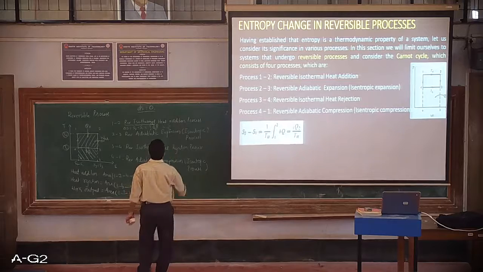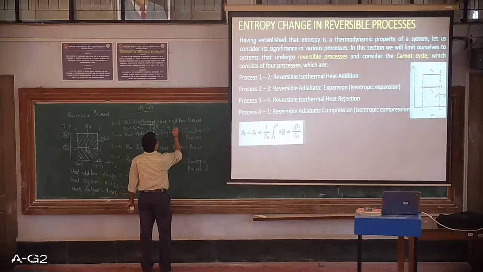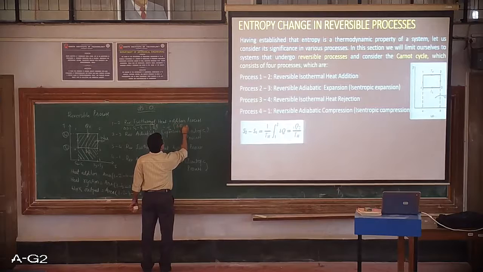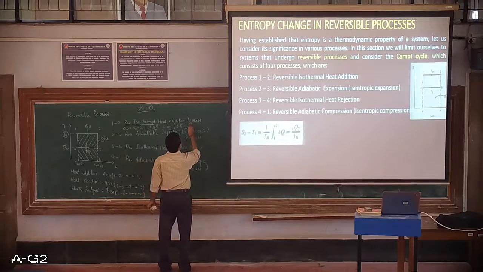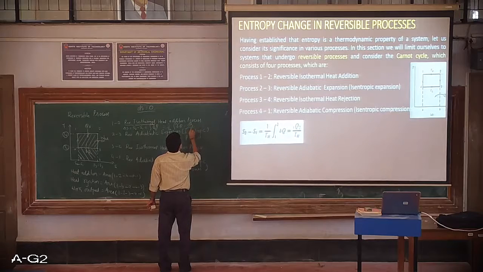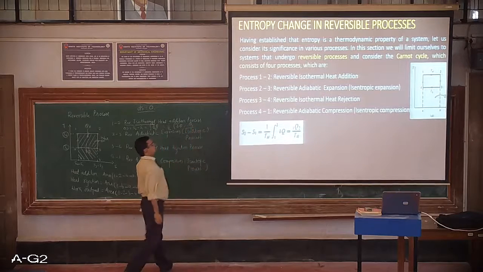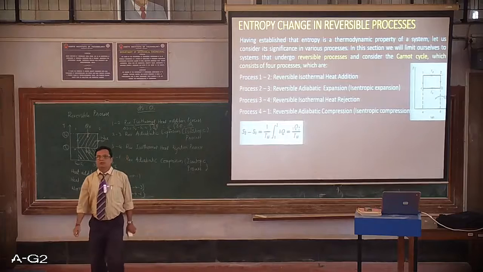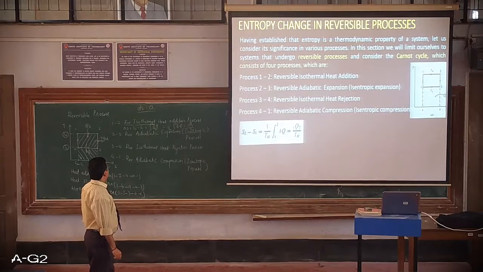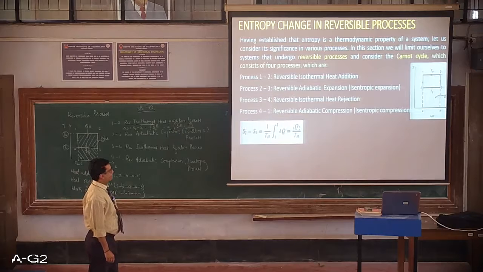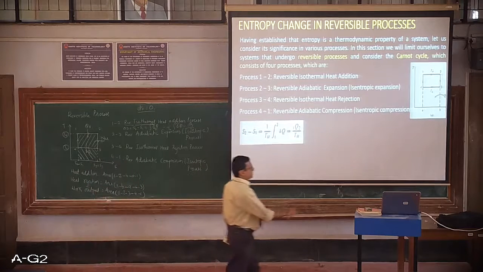So 1 by Th is taken out, integral 1 to 2 delta Q. Integral 1 to 2 delta Q is written as Q1-2 upon Th. That is the expression that we can expect, the entropy change for the reversible isothermal heat addition process. That's what is written over here.